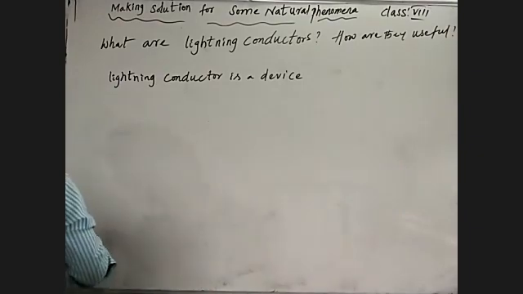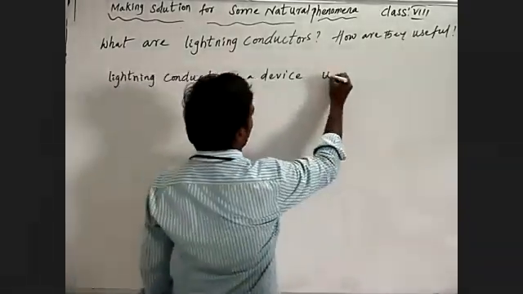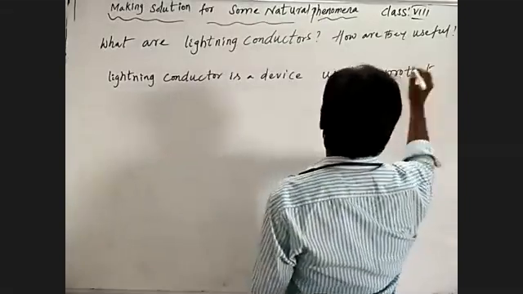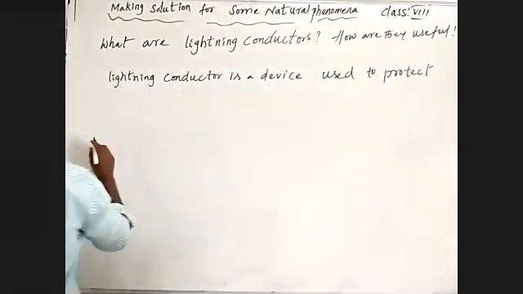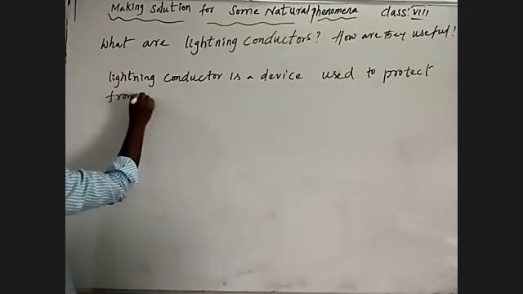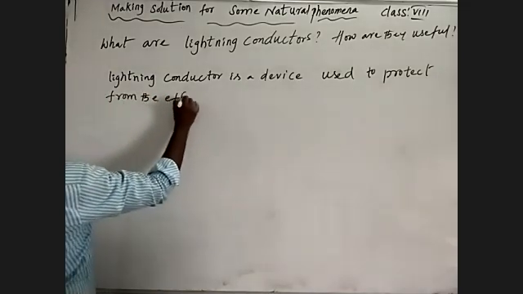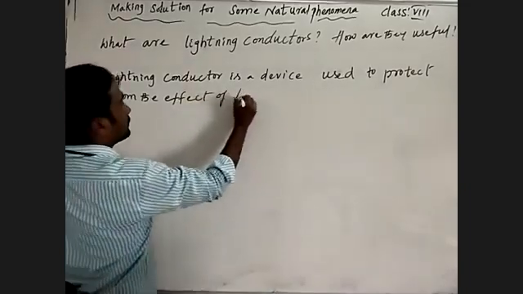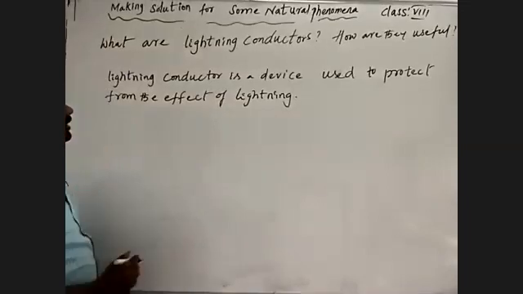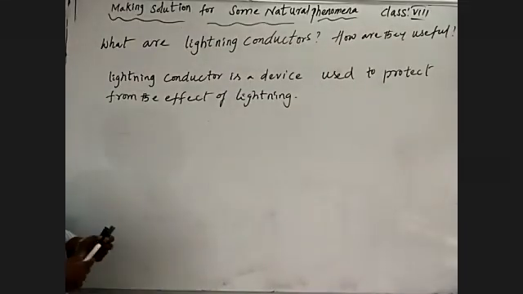A lightning conductor is a device we are using to protect from the effect of lightning.